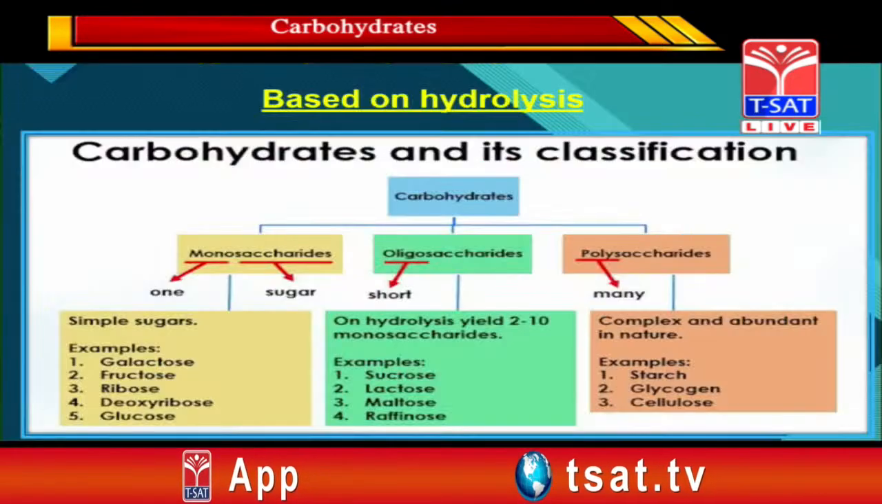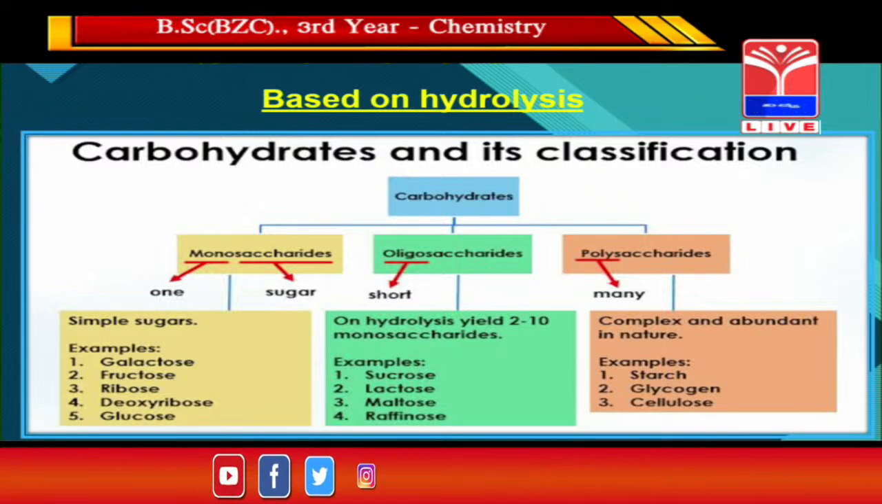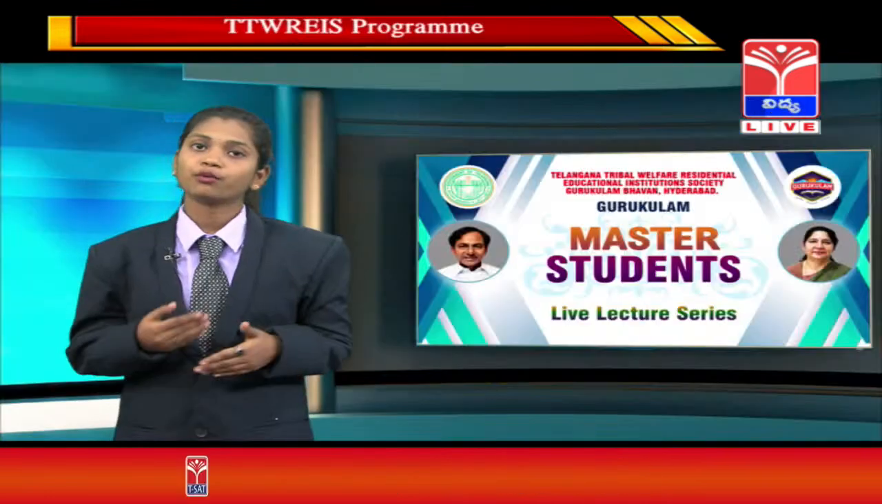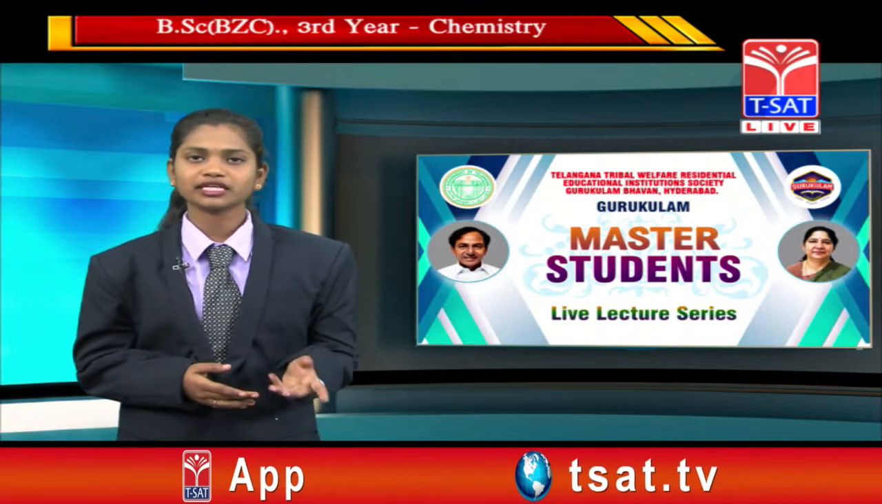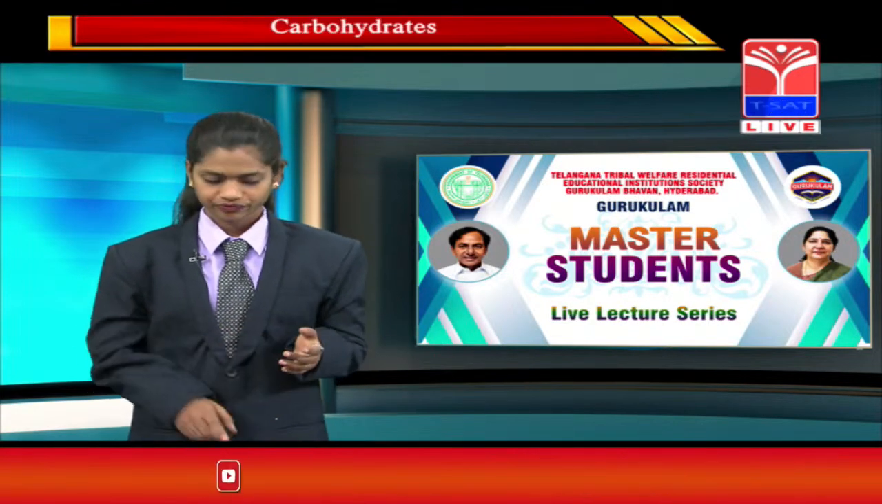Poly means many. These are the polymers of monosaccharides, made of many sugar molecules. These are complex and found abundantly in nature. On hydrolysis, these yield more than 10 units of monosaccharides. Examples of polysaccharides are starch, cellulose, etc.